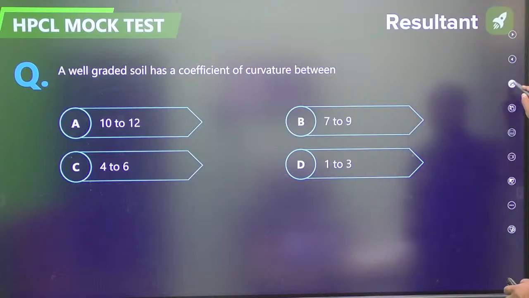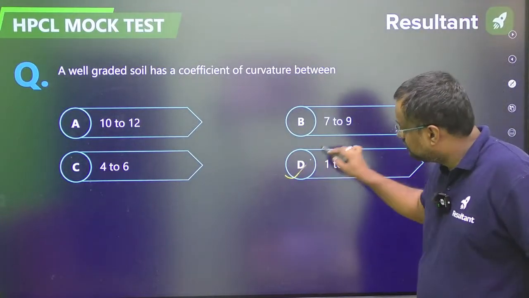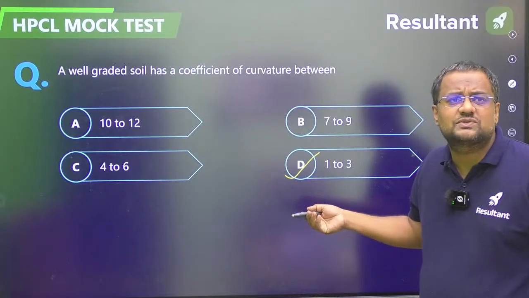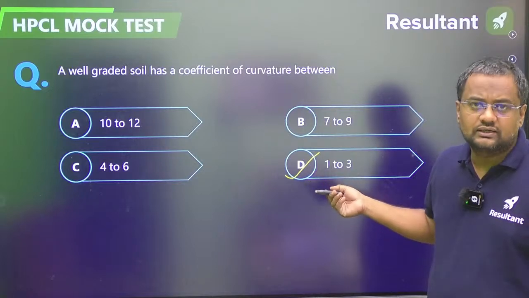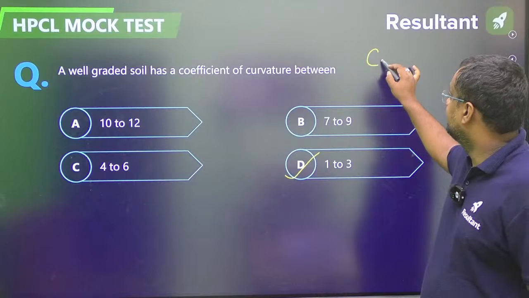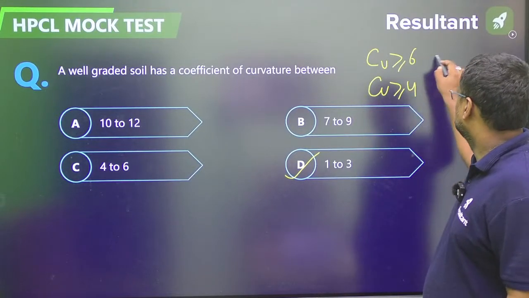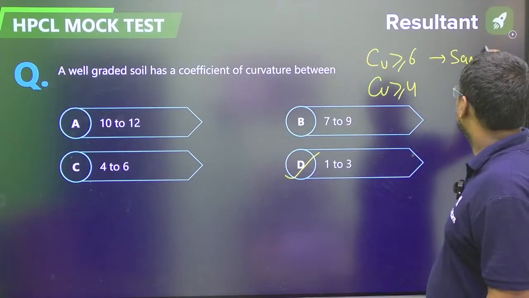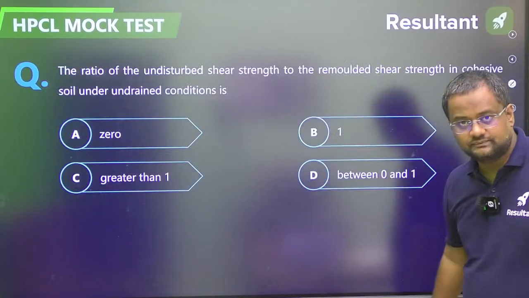Okay. A well-graded soil has a coefficient of curvature from 1 to 3. These kind of questions will be asked in HPCL. Just seeing the question, hitting it. 1 to 3. For sand, the coefficient of uniformity should be greater than 6, and for gravel, it should be greater than 4. This is for sand, this is for gravel, and CC for both is 1 to 3.